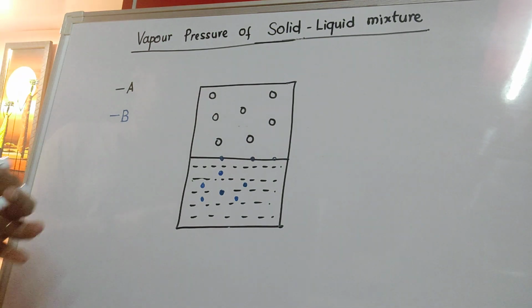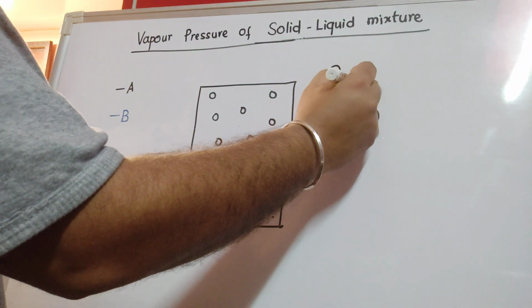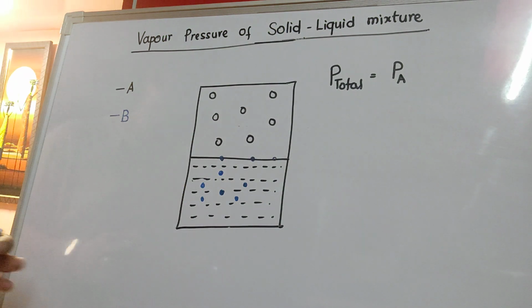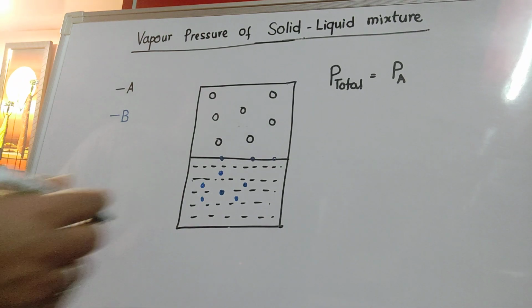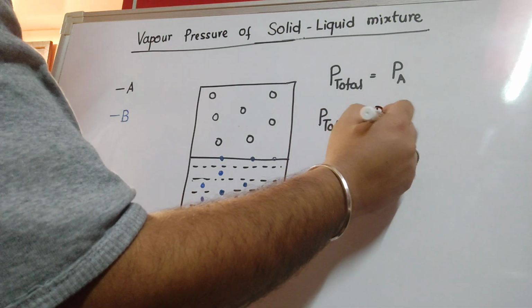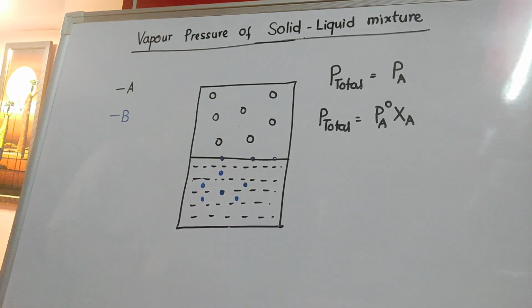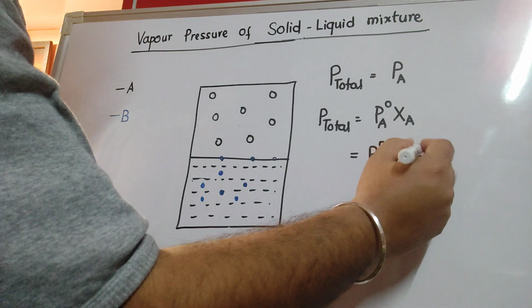So if we want to apply Dalton's law of partial pressure, we can write P total is equal to PA only. Why is there no PB? Obviously because the vapors of B are not formed. So the overall vapor that is produced is only due to A. Or I can write P total is equal to P degree A into XA, applying Raoult's law to the volatile component, or it is equal to P degree A into (1 minus XB).